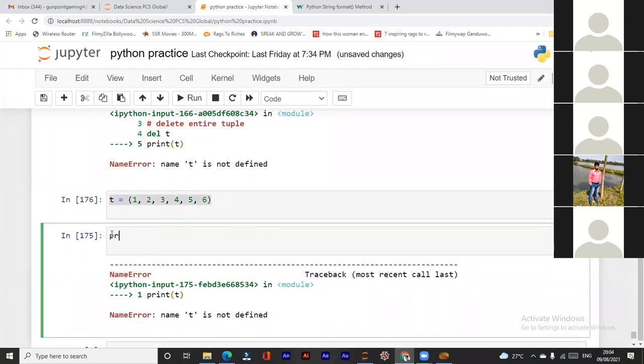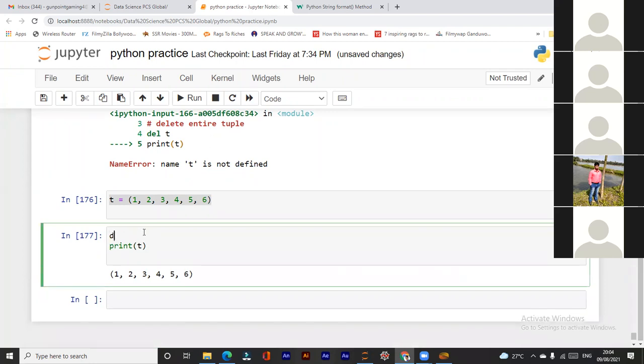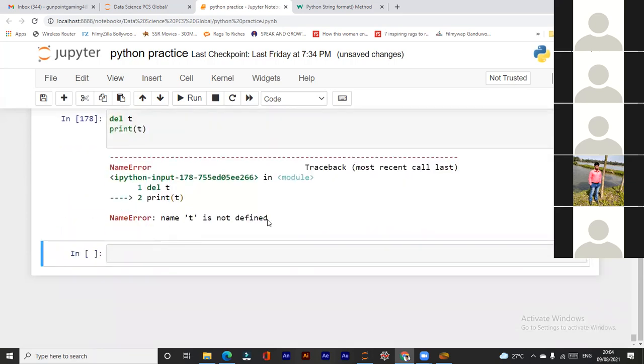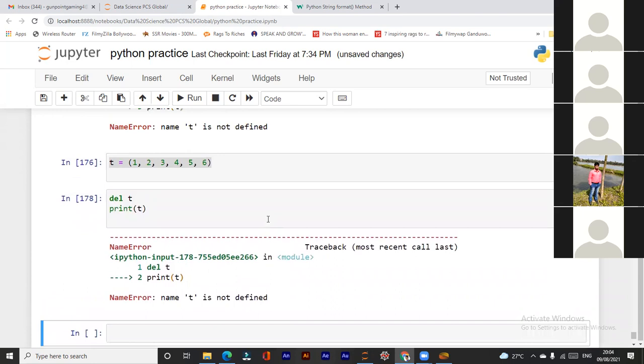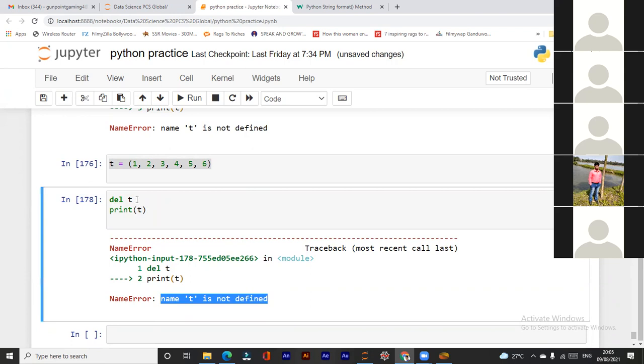Now, if I write print of T, so if we delete the tuple, then it gives the same result. Name T is not defined. Sir, it cannot find the tuple. This is the correct syntax actually. If you delete anything, then the system cannot find that. That's why it is giving this error. Name T is not defined because you have deleted it already.